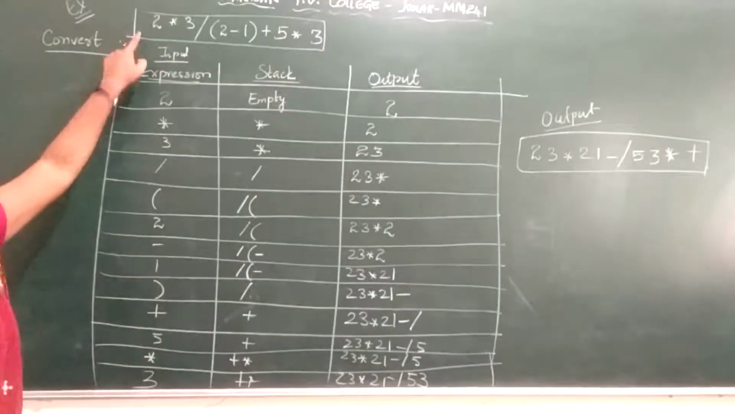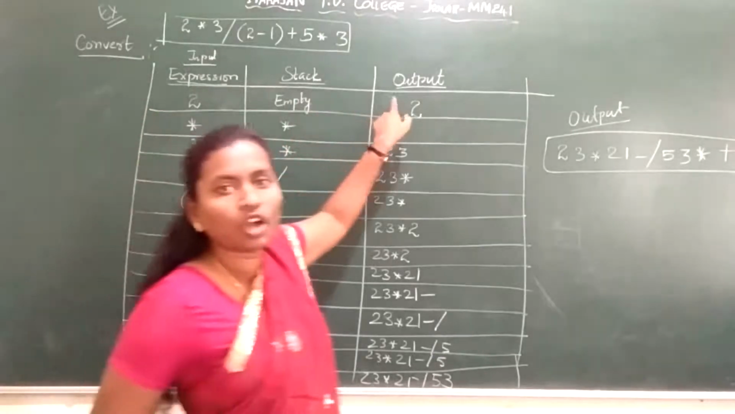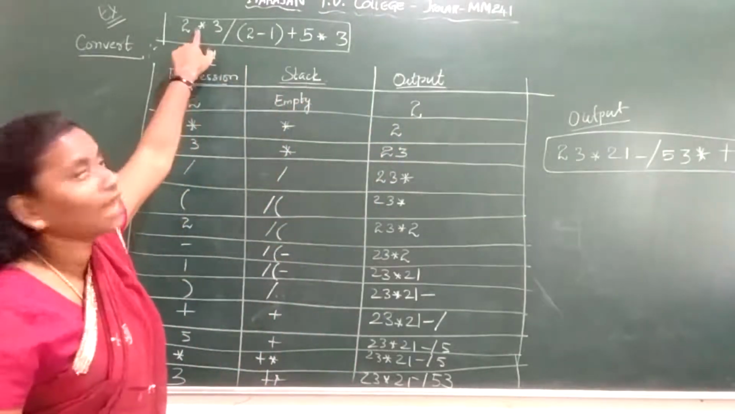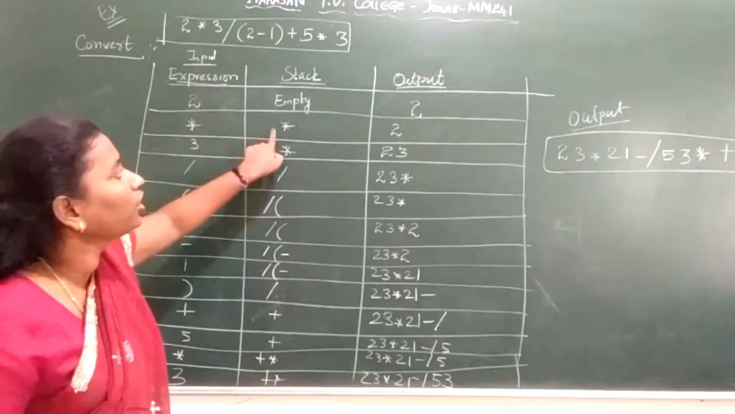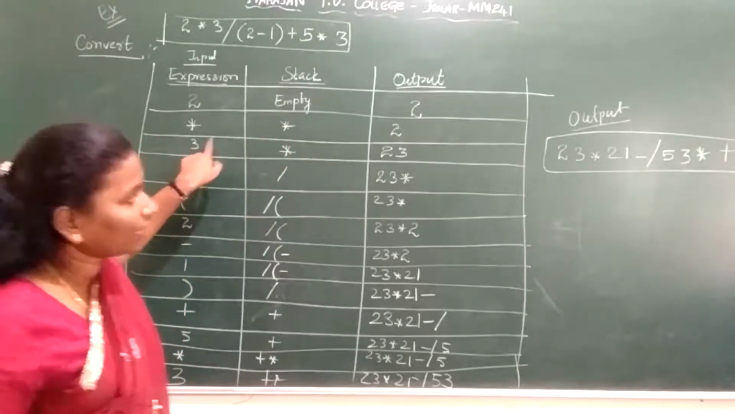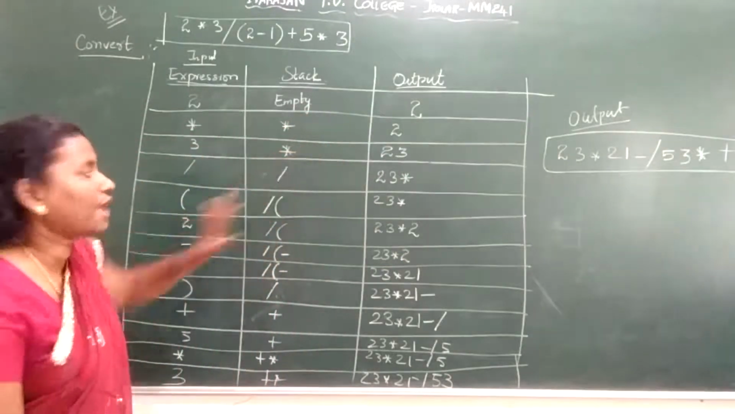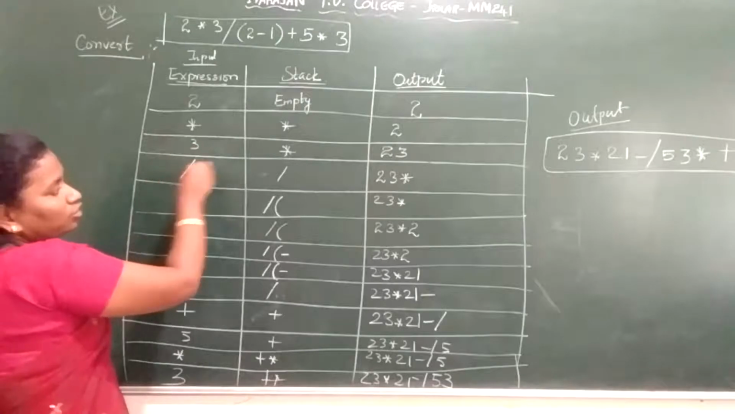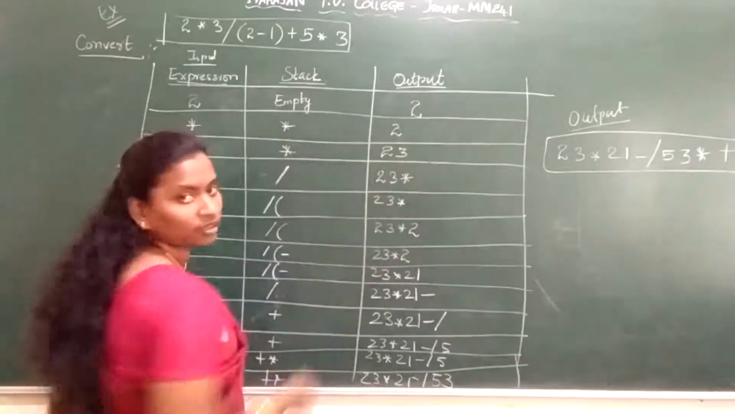First I encountered 2. 2 is an operand. Where operand comes, we should put it in the output. At that time the stack will be empty. Next I encountered asterisk. Asterisk is an operator. Where should I put an operator? I should put it in the stack. Next I encountered 3. 3 again will go to output, because it's an operand. The stack will be as it is, asterisk. Next I encounter this division. Where should division go? It should go to the stack. Before going there, you should pop out asterisk.